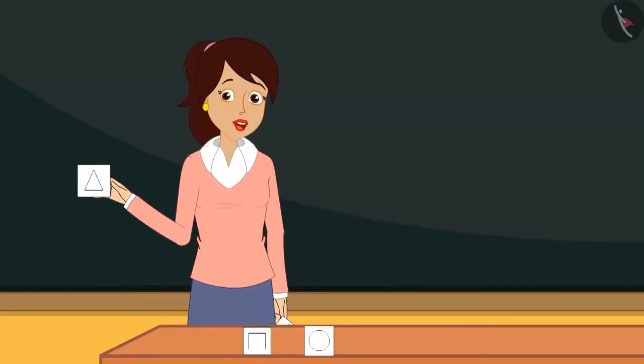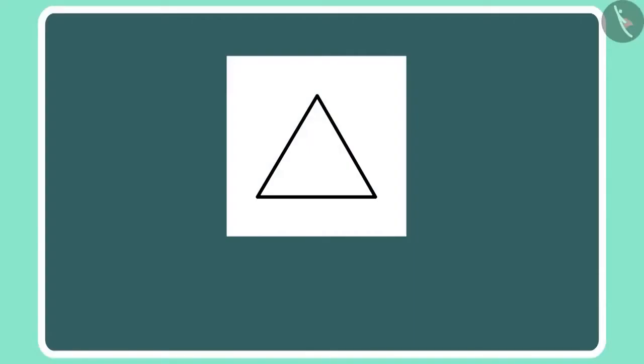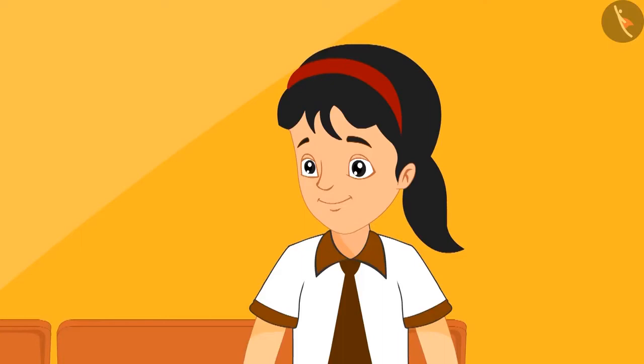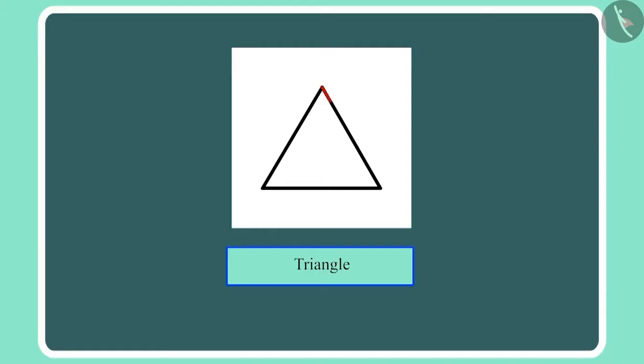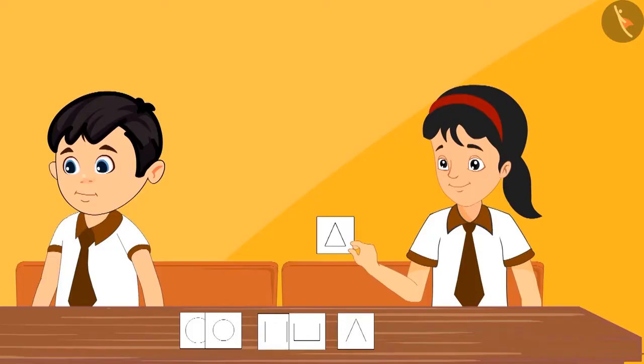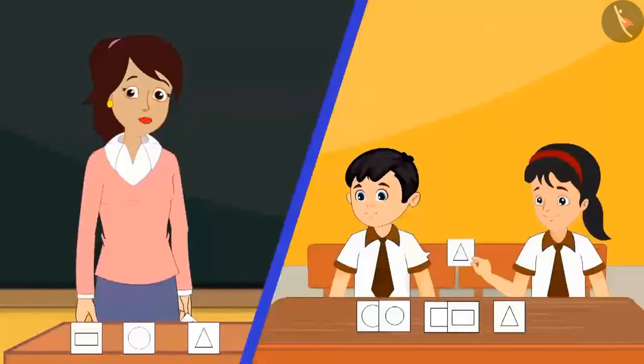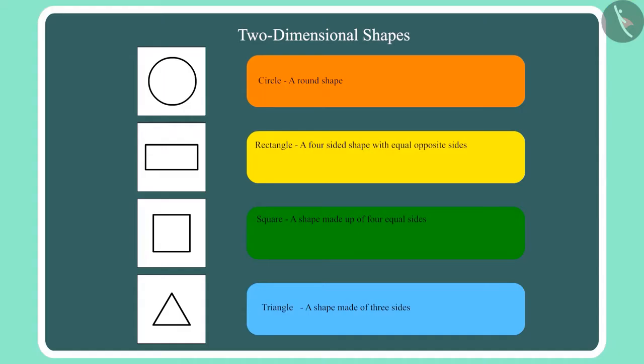And now let's see this shape. We call it a triangle. Ma'am, why do we call this a triangle? Pinky, because this shape is made of 3 lines. That's why we call it a triangle. Then that means this is also a triangle, right? Yes, Pinky, you are right. This is also a triangle.